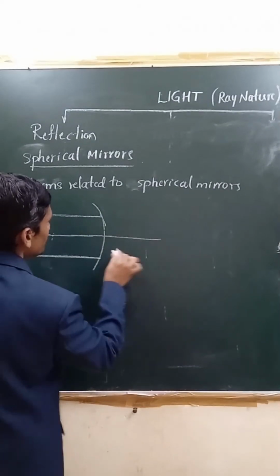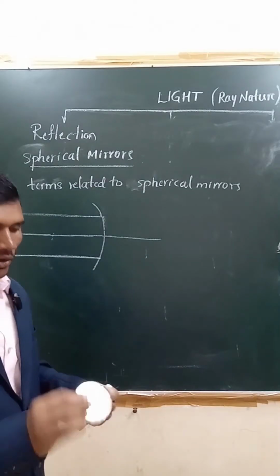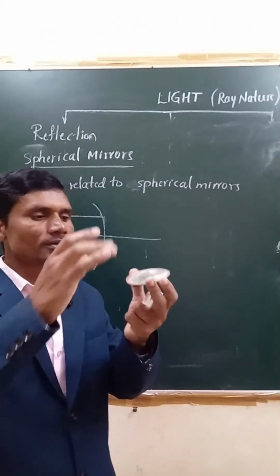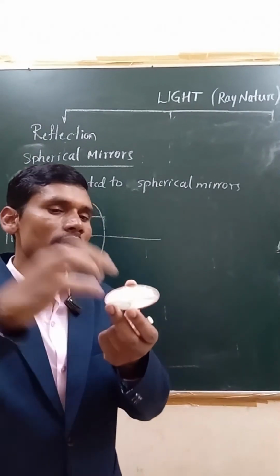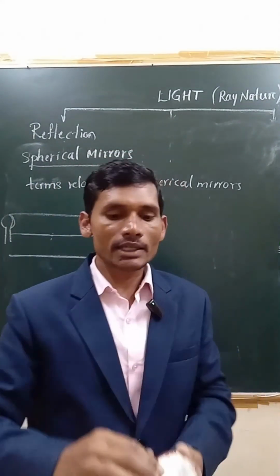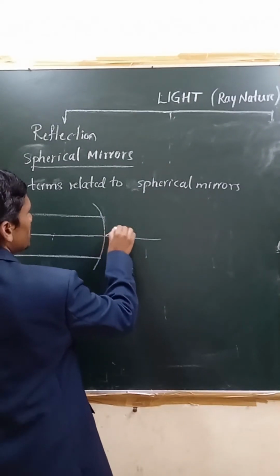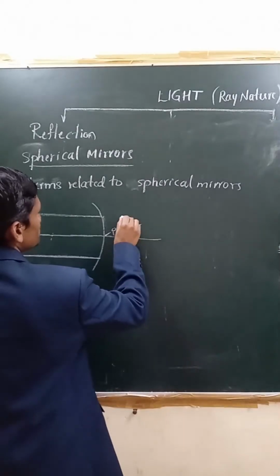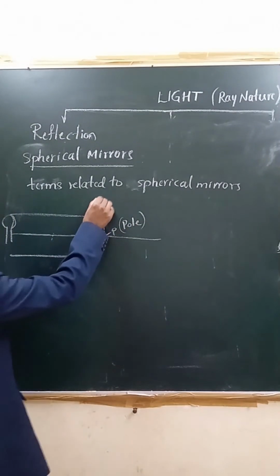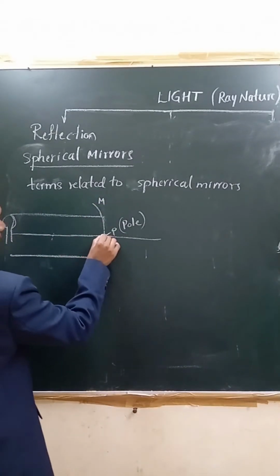Now we can see here, coming to the reflecting surface of this concave or convex mirror. Now this is a concave mirror. If you put a drop of water in this, it settles at the center, right? So that center of the mirror is called the pole of the mirror. We call this P, the pole of the mirror. Let us denote this mirror as MN.